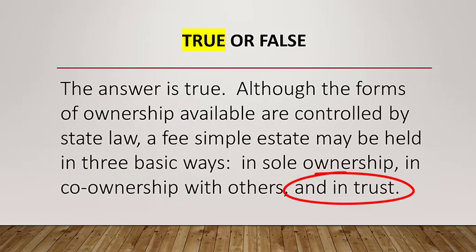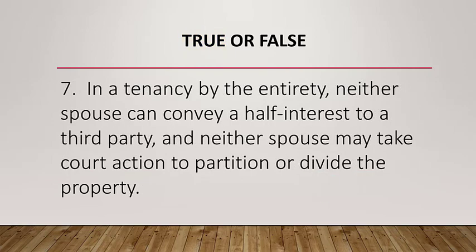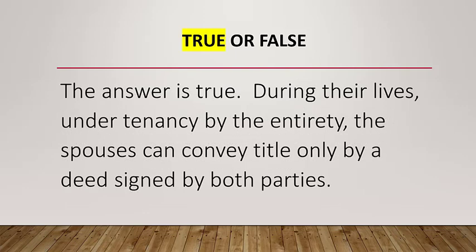True or false? Question number 7. In a tenancy by the entirety, neither spouse can convey a half interest to a third party, and neither spouse may take court action to partition or divide the property. The answer is true. During their lives under tenancy by the entirety, the spouses can convey title only by a deed signed by both parties.